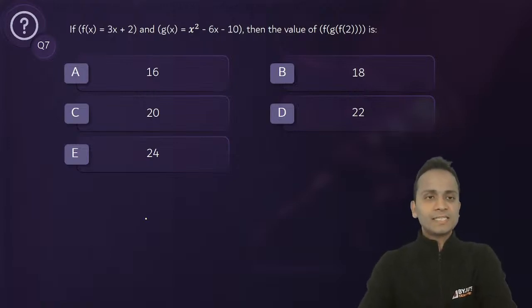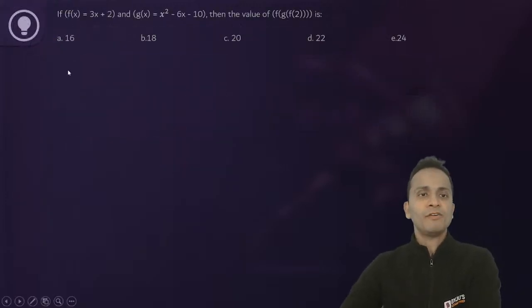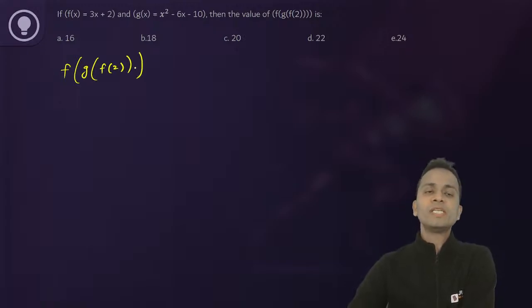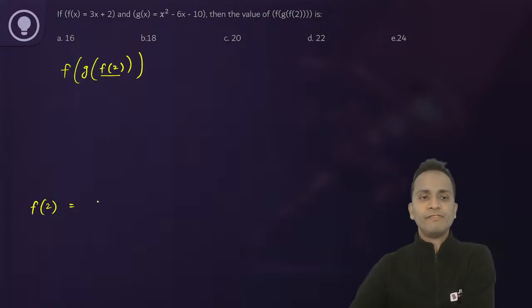Okay, let's look at this one. Now we have to calculate the value of f of g of f of 2. Okay, so we'll do it step by step. First of all, the innermost value, f of 2. Now f of 2, look at f(x). f(x) is 3x plus 2. In this, just substitute the value of x as 2. So 3 into 2 plus 2, that is 8. So f of 2 is 8. Done.